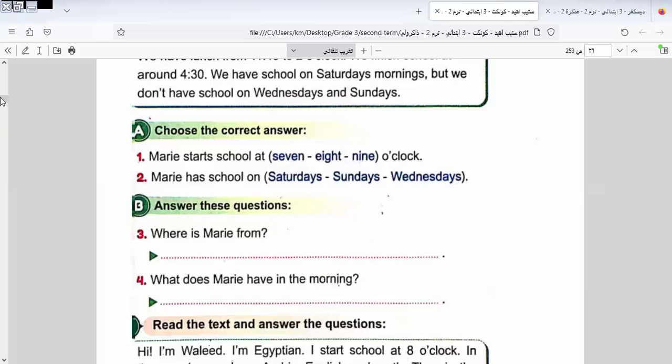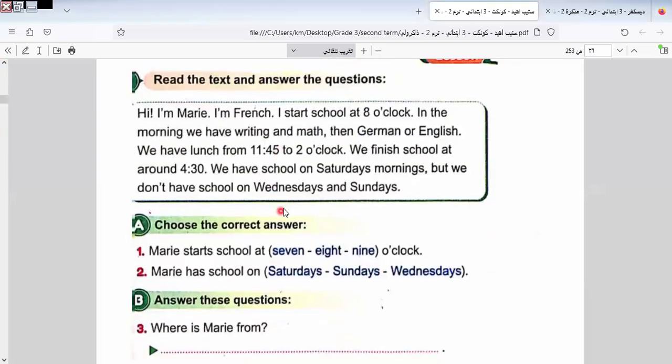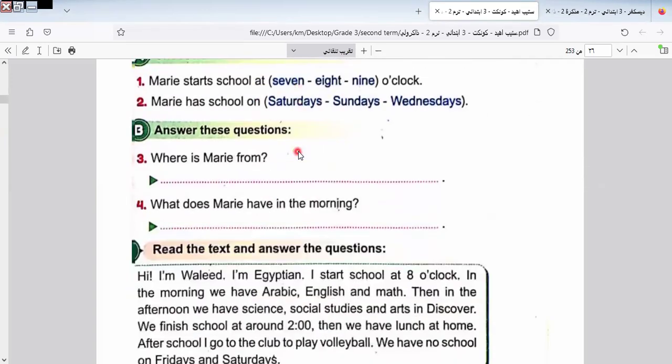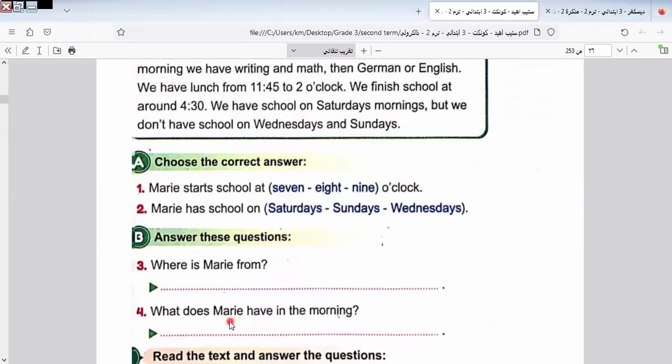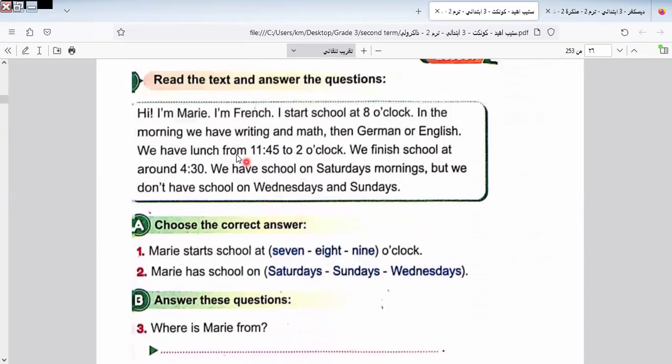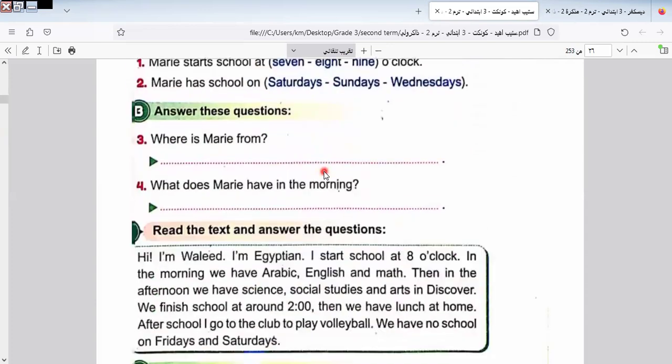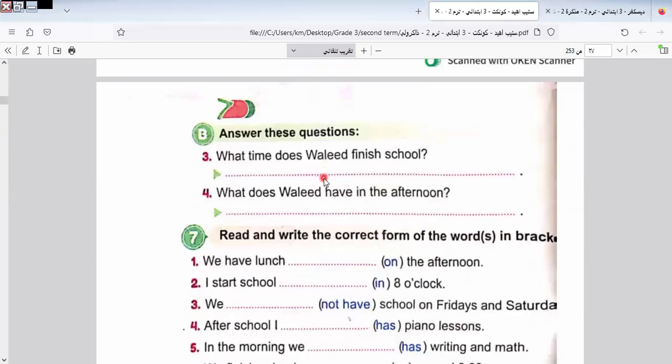Okay. Let's go to another question here. What does Mary have in the morning? Let's see what she has in the morning. In the morning she has writing and mathematics. So I write here, Mary has writing and mathematics in the morning. Let's go to another one here. I will leave this one for you to do by yourself.